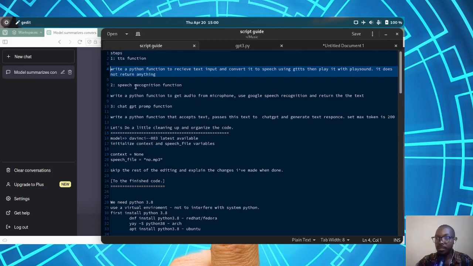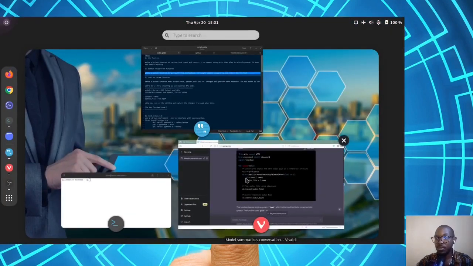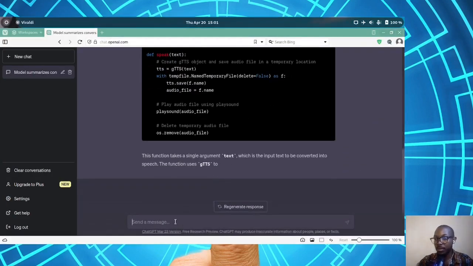We need a function for speech recognition, as in the one to take your voice and transform it to text. Then I'll go back to ChatGPT and have it generate the code.